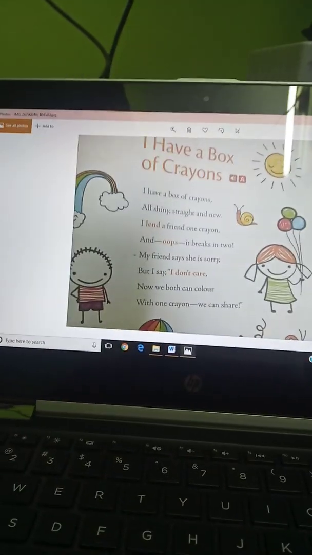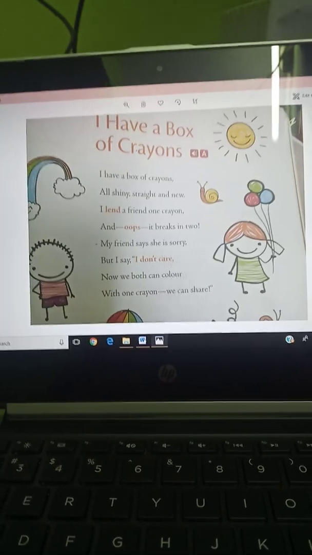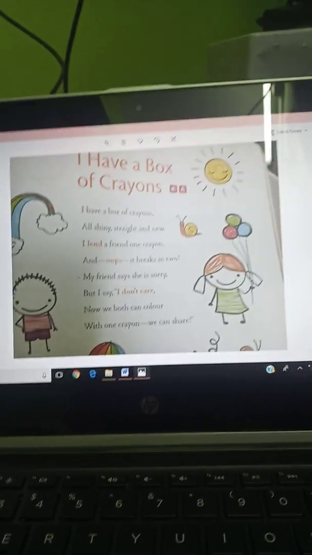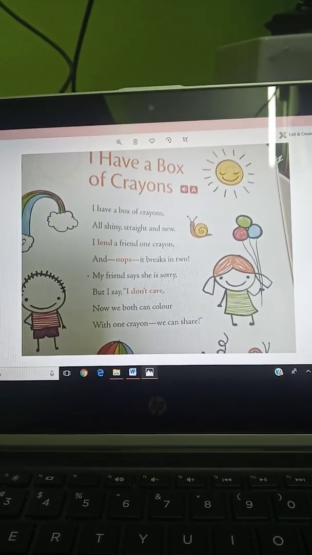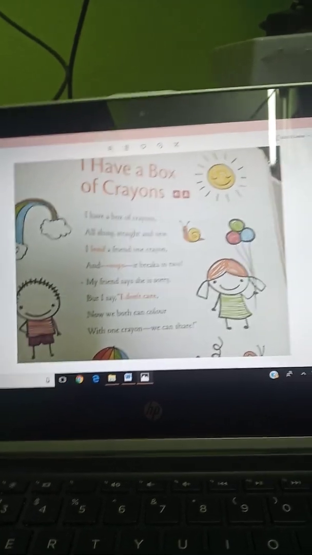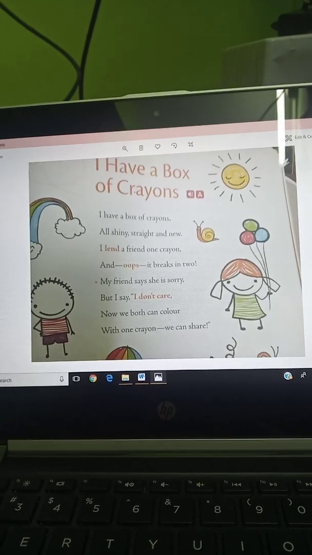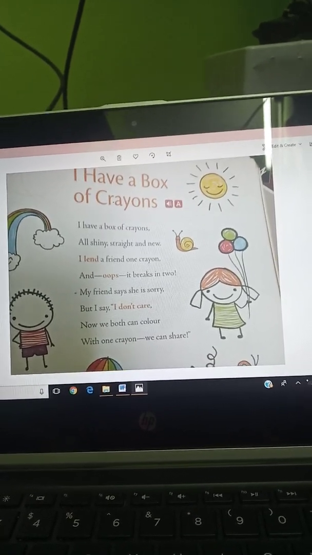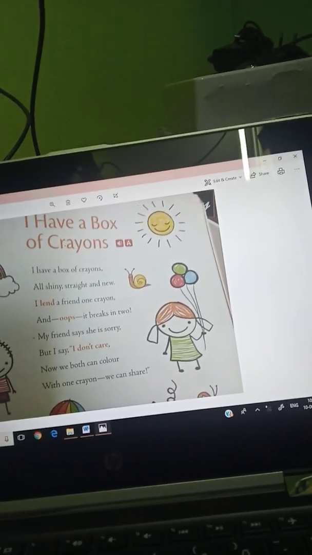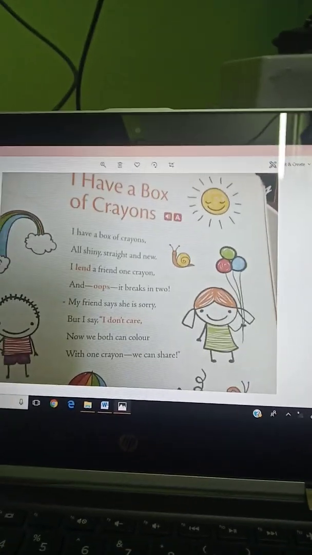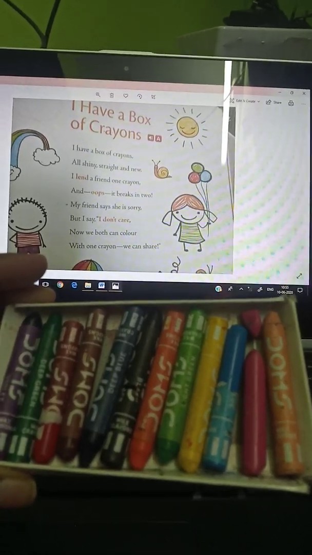All shiny, straight and new. What does that mean? It means she has a new crayon box. All the crayons are shining, all are straight and all are new. So, the speaker has a box of crayons. All shiny means all the crayons are shining, straight and new.